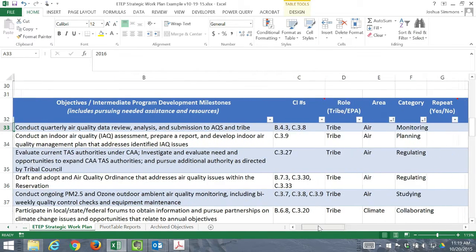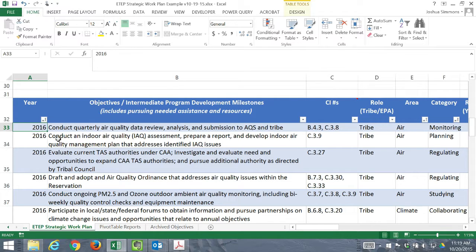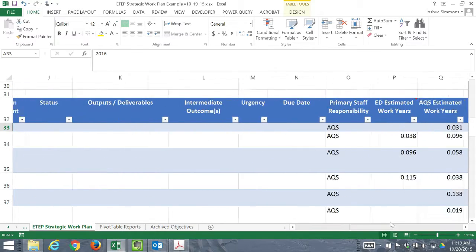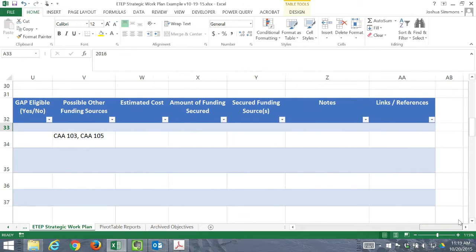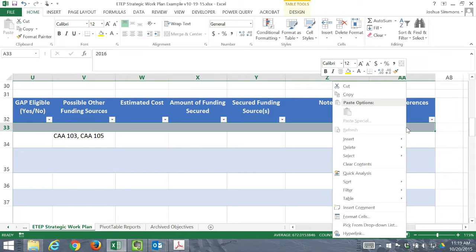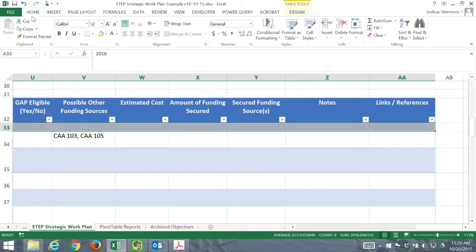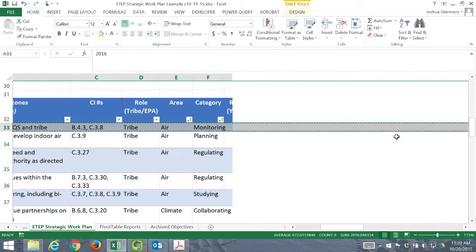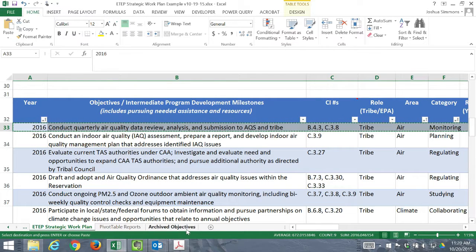So in this case, I'm going to cut this particular activity out. I hold on to the left, and I'm going to shift and select the entire row. I'm going to either right click and go to cut. You can also go under home and cut here, or you can hit Control X, and that now will cut it.